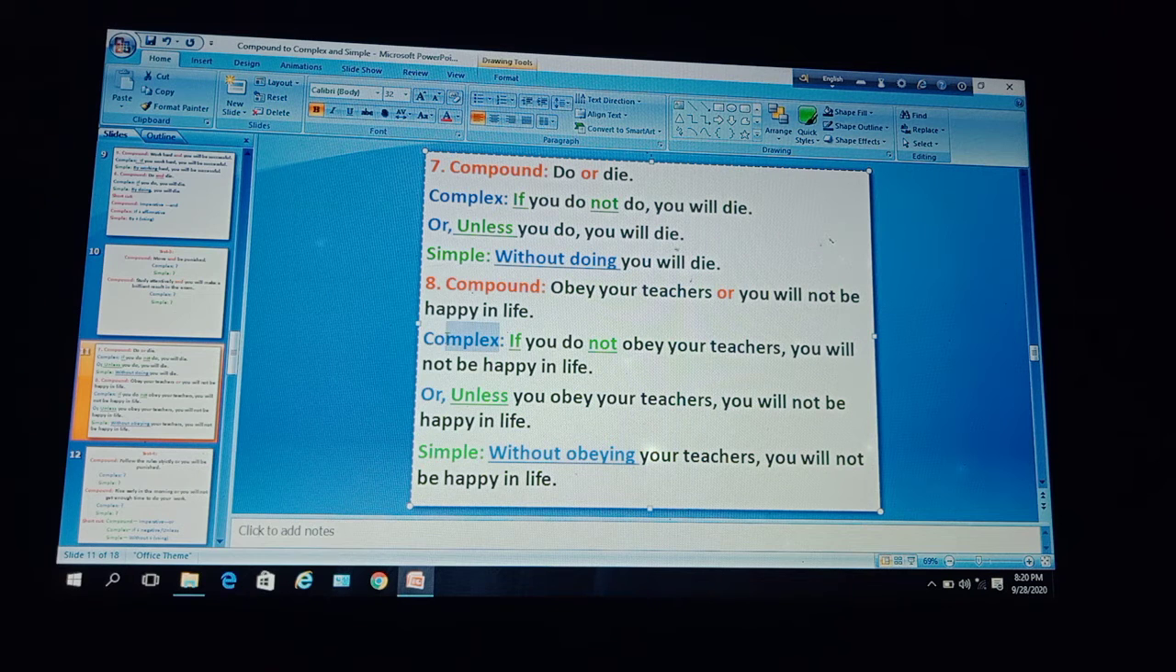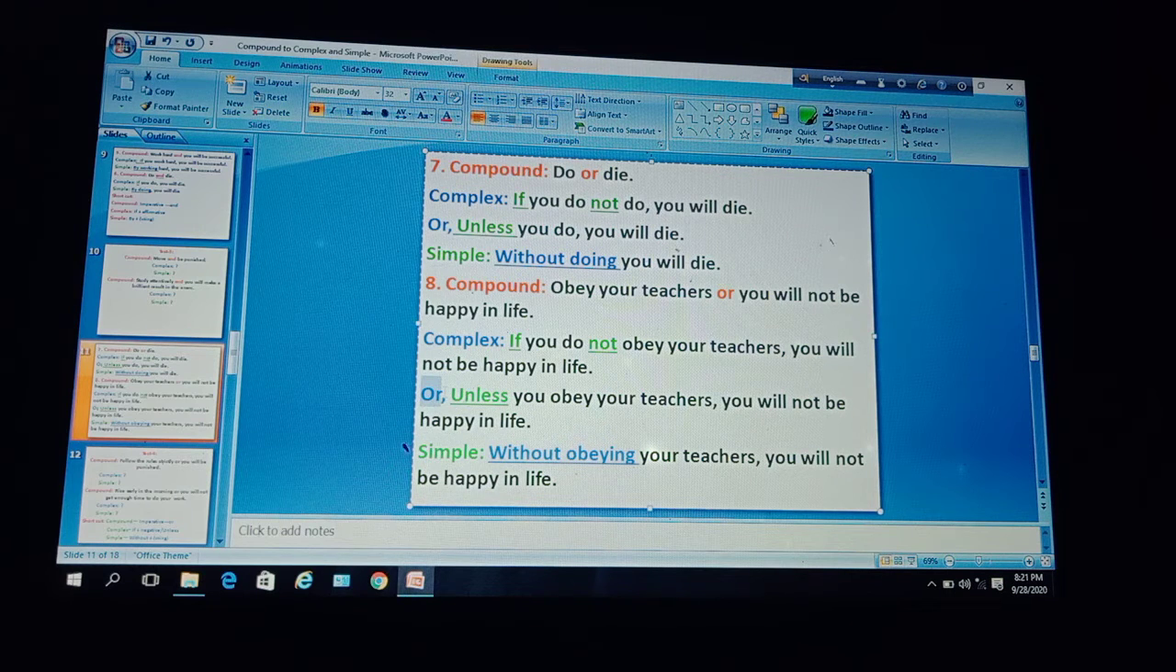So if we want to make it complex, we have to take the help of the shortcut if. If you do not obey your teachers, this is the first clause, obey your teachers, imperative one. Now you have to change it into a dependent clause, if you do not obey your teachers. Then use a comma and after that use the rest of the clause: you will not be happy in life.